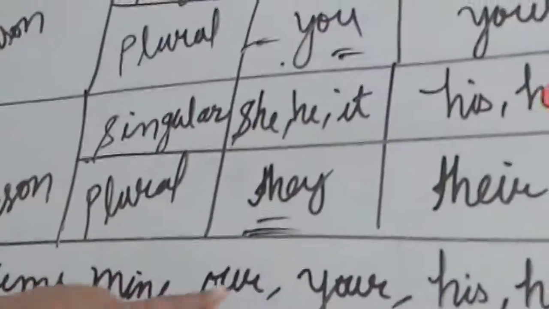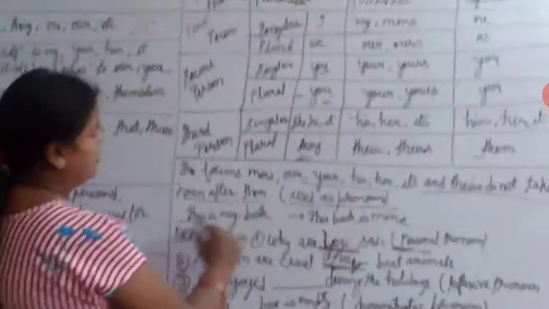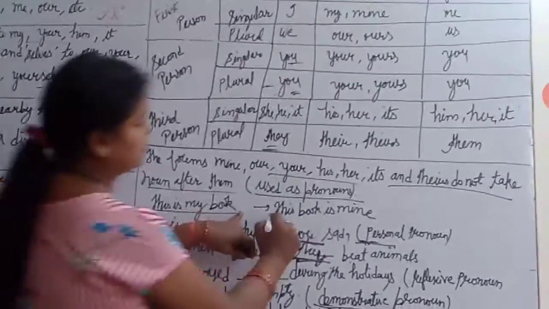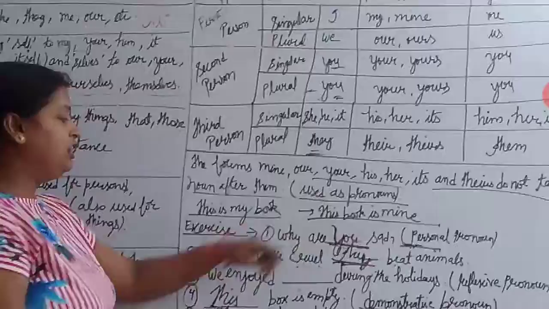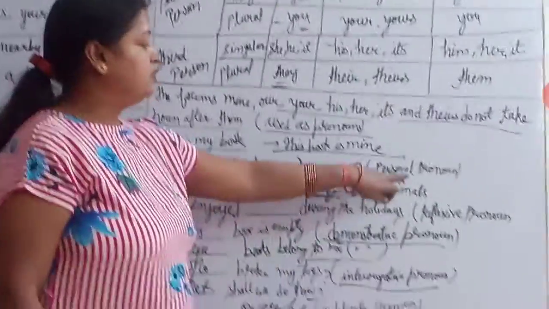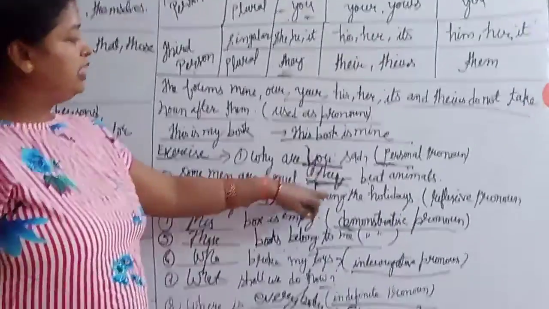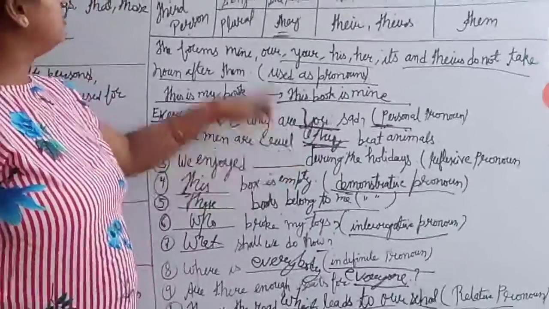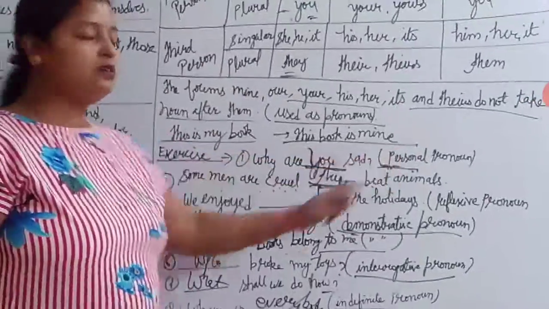Now this is the chart, and personal pronoun I have already explained to you. Now the forms mine, ours, yours, his, or theirs are also used as pronouns. This is my book, so we can say: This book is mine. Clear? And I have already given the examples. Why are you so sad? That comes in the category of personal pronoun. Some men are cruel. They beat animals. That is third person and comes in the category of personal pronoun.